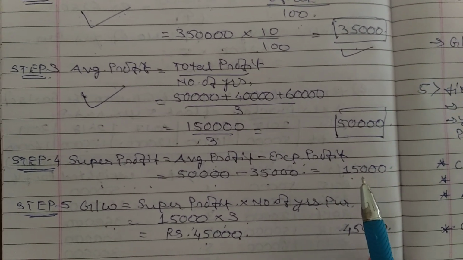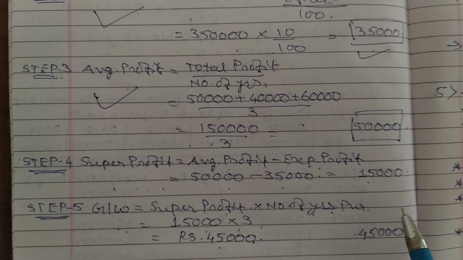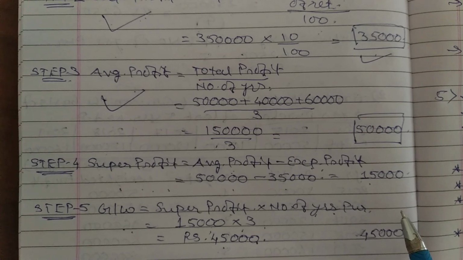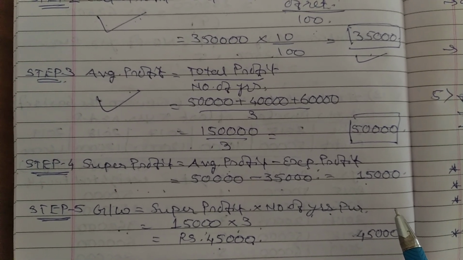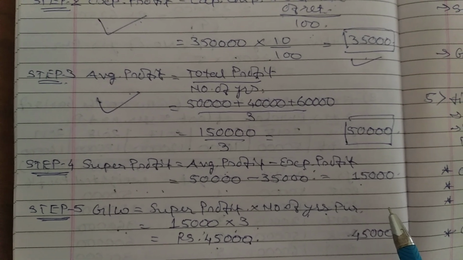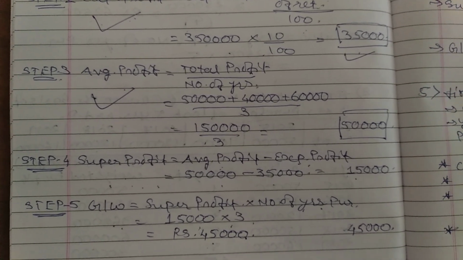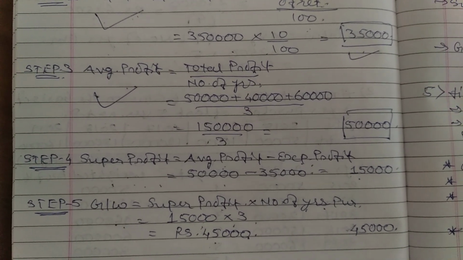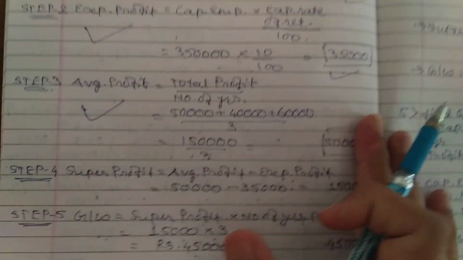Now the method is going to be changed. Last method, that is capitalized profit method. We are having two methods in that: capitalized average profit and capitalized super profit. Once again, the formula of super profit is average profit minus expected profit. That means the same formula is going to be applied for super profit.